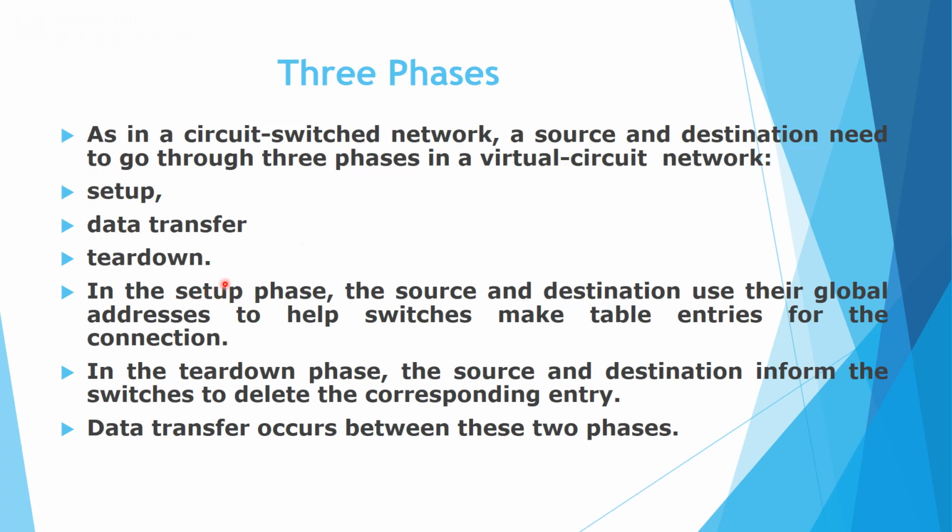In the setup phase, the source and destination use the global address to help the switches make the table entries. During the data transfer phase, the actual data is transferred between those two parties. The last one is the tear down phase, where the source and destination inform the switches to delete the corresponding entries within the table.